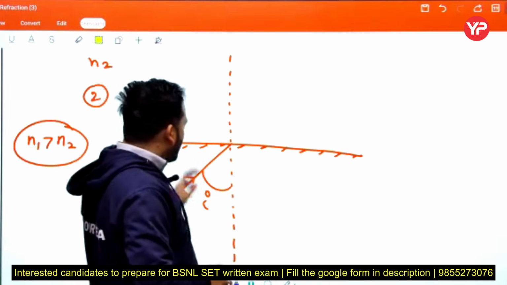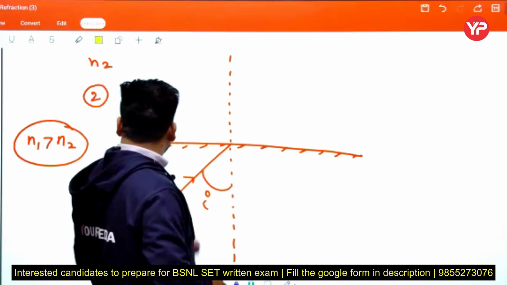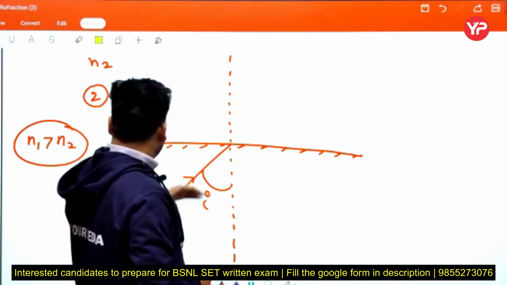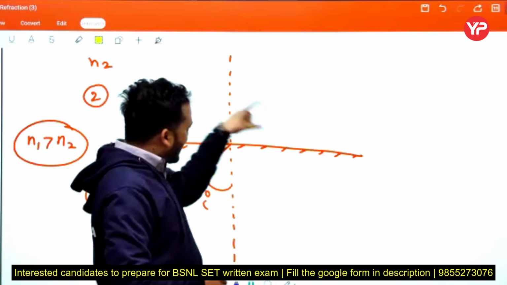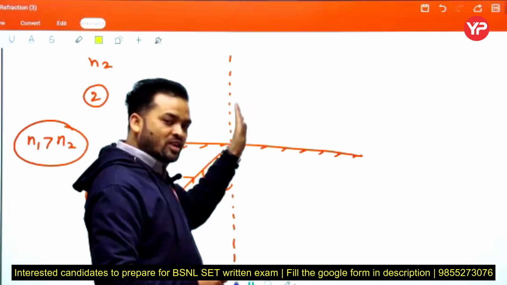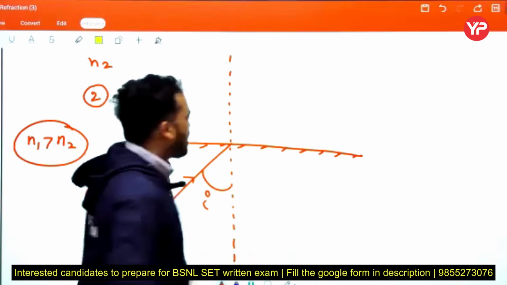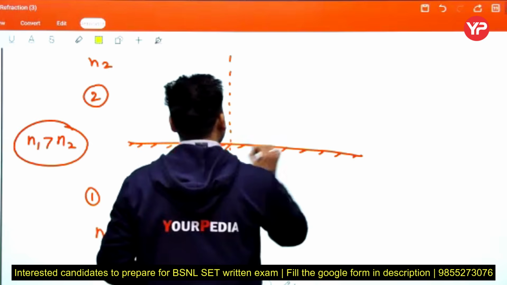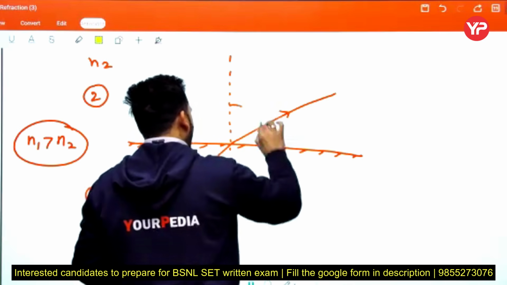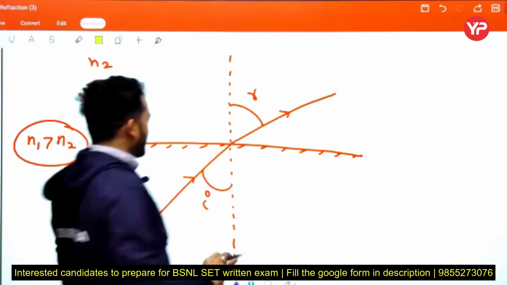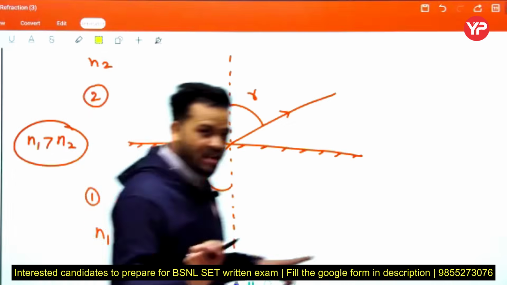Then when light travels from denser to rarer medium, does the refracted ray bend towards the normal or away from the normal? Away from the normal. The light moves like that. And this is the angle of refraction r. Is this clear now?